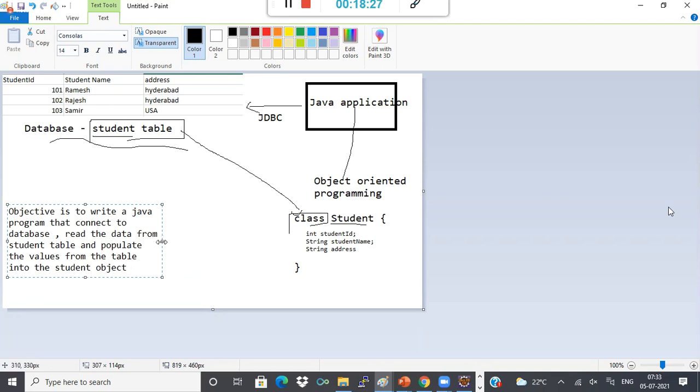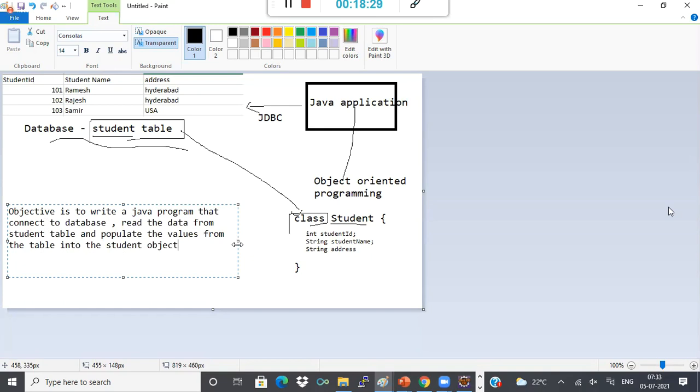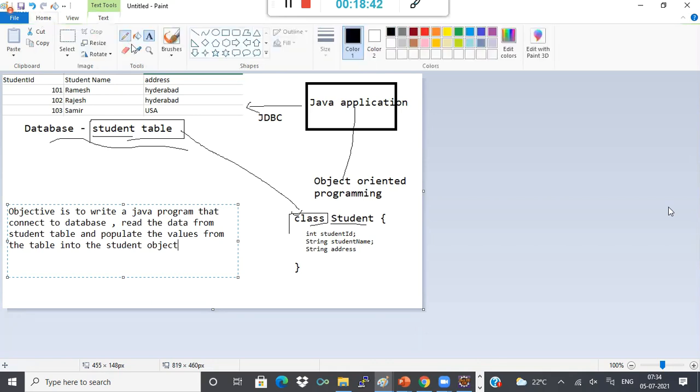Okay, so that is my objective. The objective is to write a Java program that connects to a database, reads the data from the student table, and populates the values from the table into the student object. What is the student object? This one.